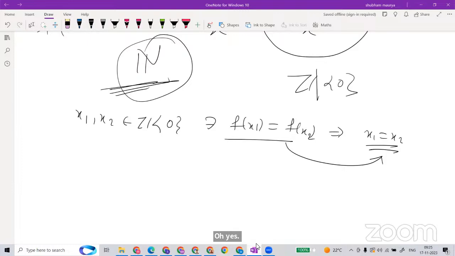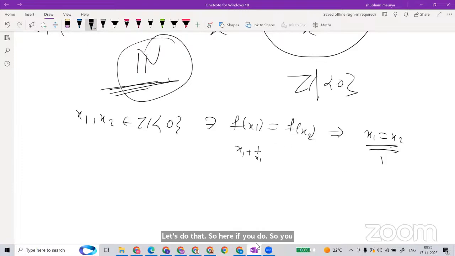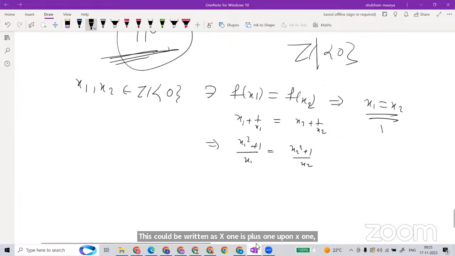Let's do that. So here we have x1 plus 1 by x1 equal to x2 plus 1 by x2. This could be written as x1 square plus 1 upon x1 is equal to x2 square plus 1 upon x2, right?